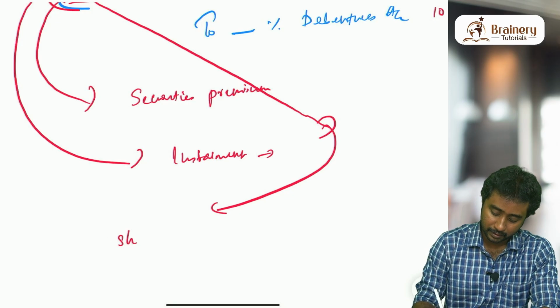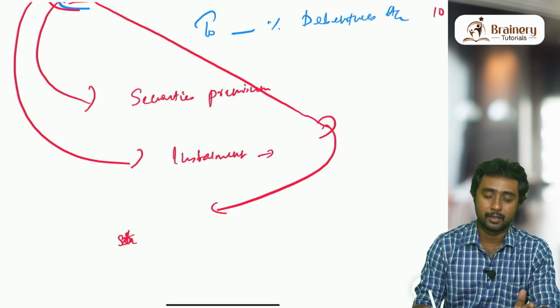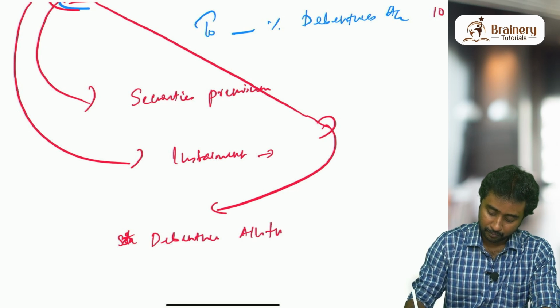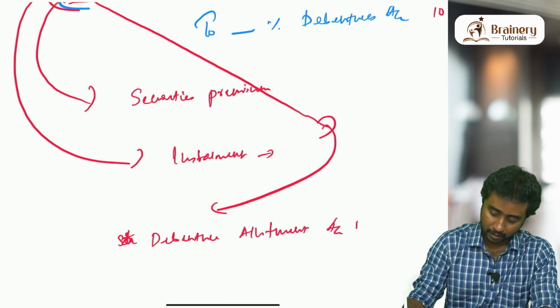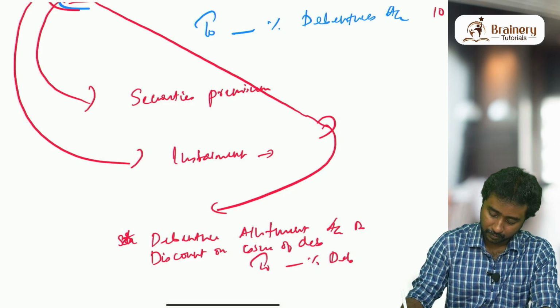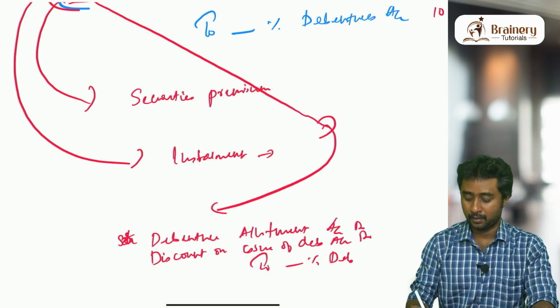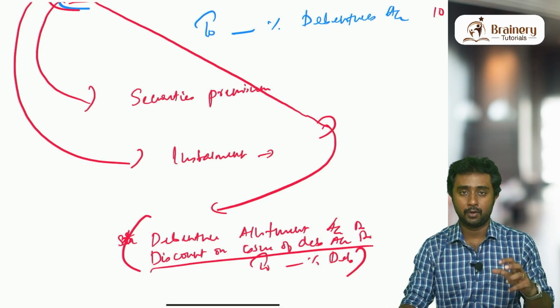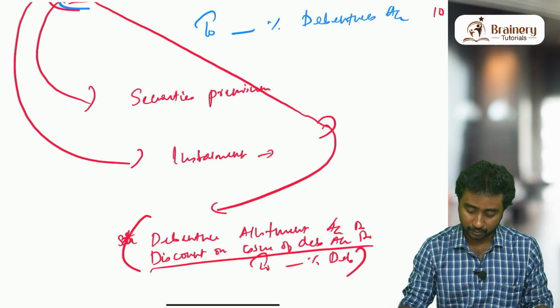So allotment's first entry is what? Share allotment account debit to share capital in the shares chapter. Here it will be debenture allotment. Installment means the entry will be what? Debenture allotment account debit to dash percentage debentures. Here we will be showing the discount on issue of debentures account debit. So in allotment's first entry we will be showing the discount if you are using the installment method.